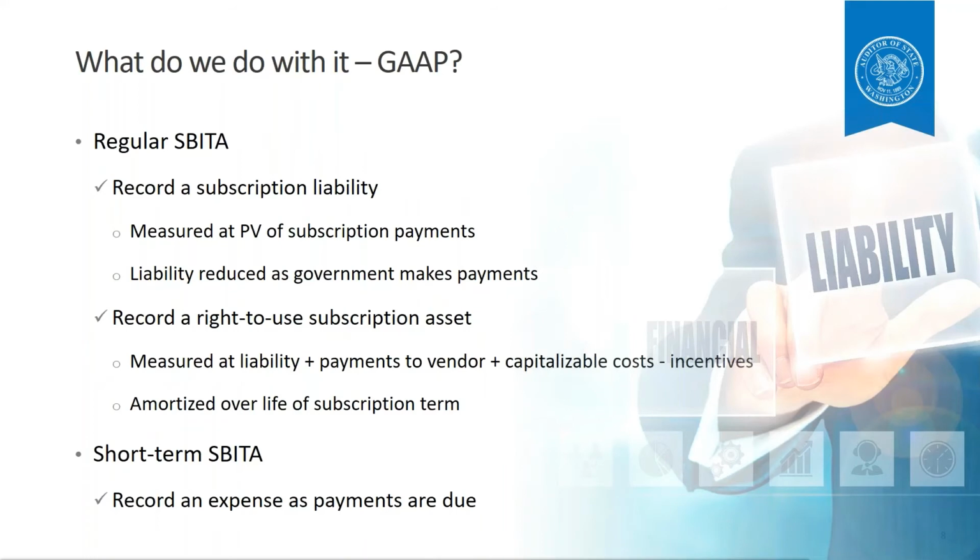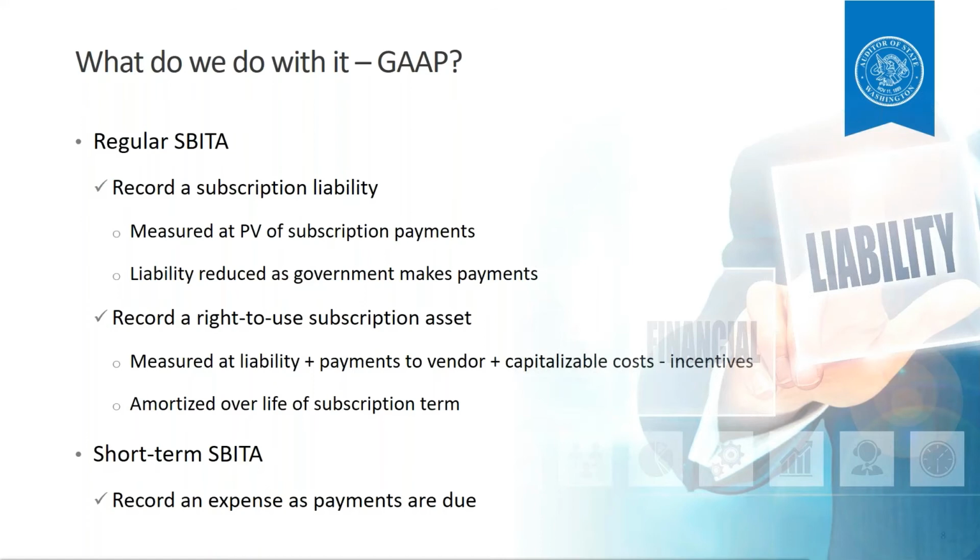Now, what do you do with the SBITA if you have them? We'll take a brief look at our GAAP governments first. For the most part, accounting for SBITAs is the same as leases. The GASB statement only covers the SBITA accounting for governments that are using other people's software, which is basically the lessee side of the transaction. For a government using a SBITA vendor software, that means you'll record a subscription liability, and that gets measured at the present value of subscription payments. The liability is reduced as you make those subscription payments. So just like you would do for a lease liability.